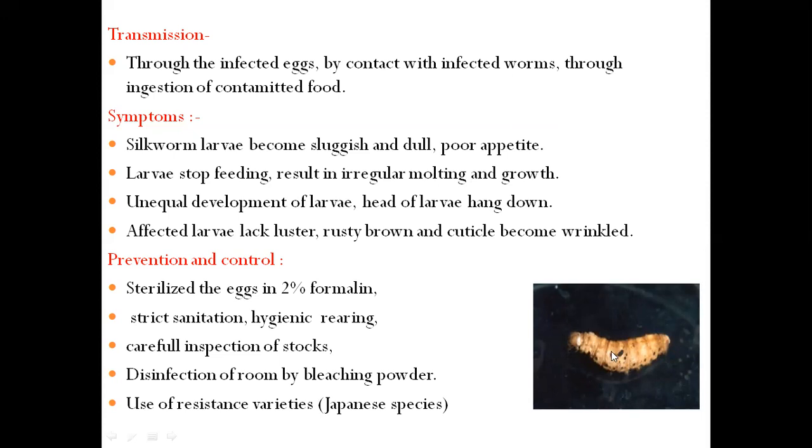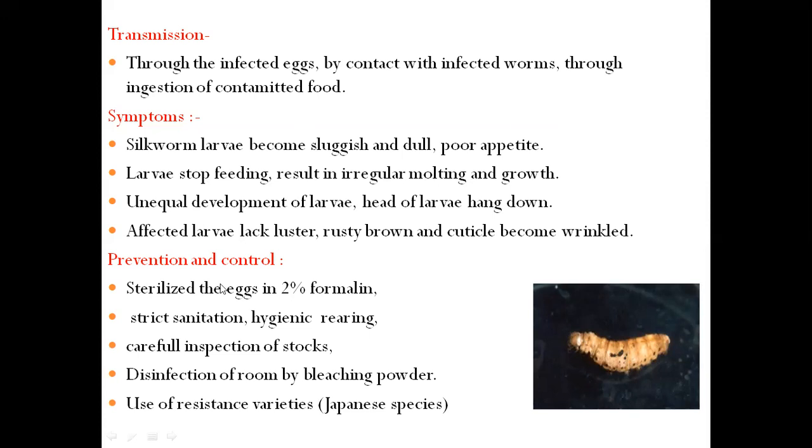See this pebrine, protozoan affected silkworm larva, showing wrinkled skin. Unequal development of larvae occurs in pebrine disease. The head of larvae hangs down, and affected larvae lack luster. The color becomes rusty brown and the cuticle becomes wrinkled. See this wrinkled cuticle of larvae affected by the protozoa Nosema bombycis.